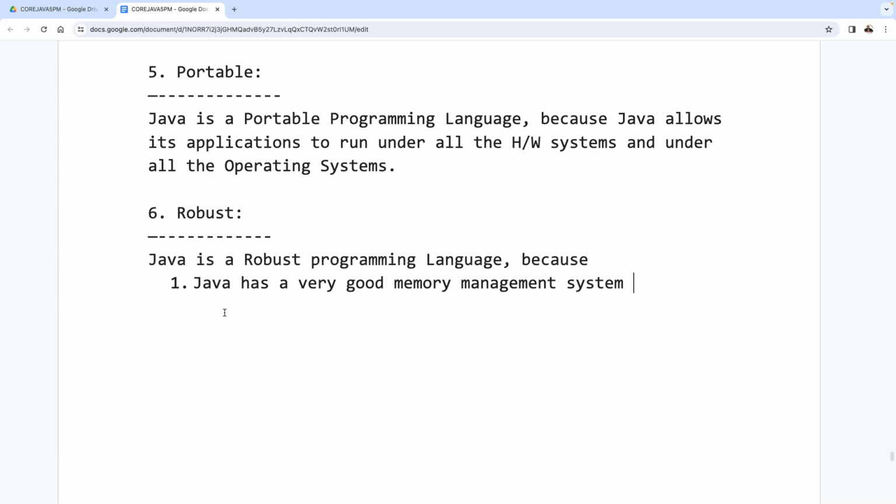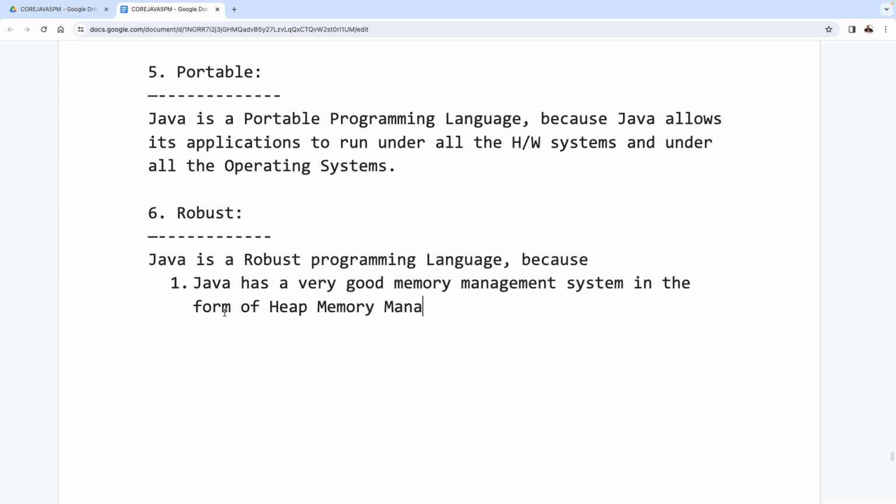Java has a very good memory management system in the form of heap memory management system. Observe carefully.